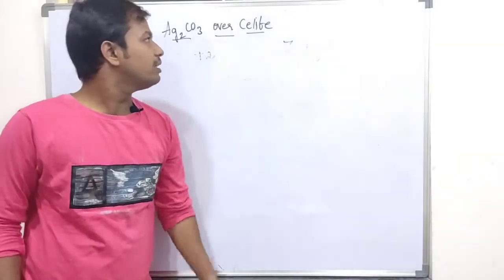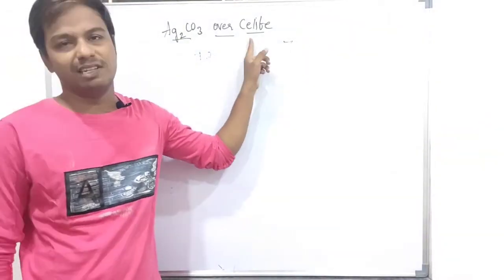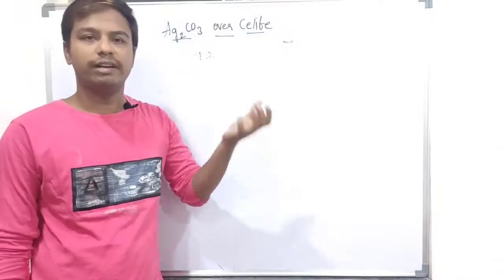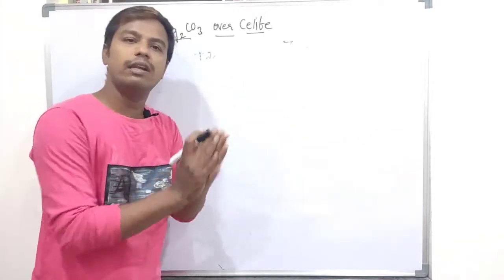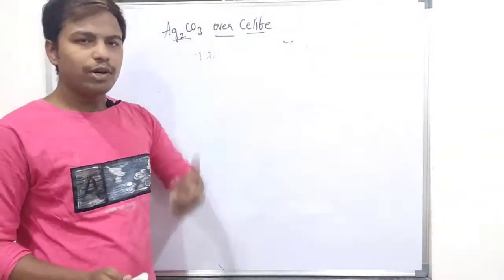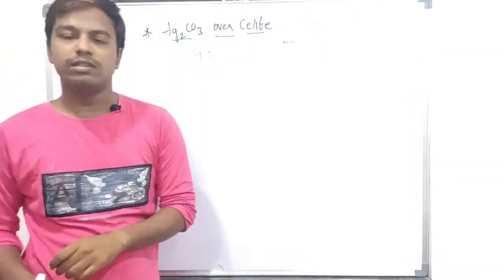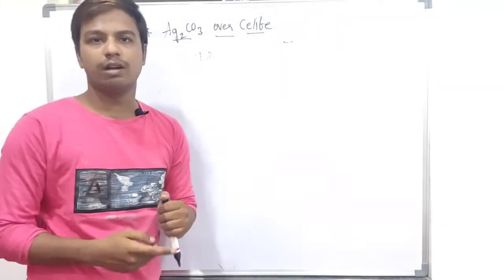Silver carbonate over silicate. Silicate is nothing but a clay type particle. It is a sand or clay type particle which is used for filtration. Sometimes it is used as a bed, sometimes as a solid support in order to carry out the reaction. So silver carbonate is a very important reagent, and previous year's questions also use Ag2CO3, that is silver carbonate.